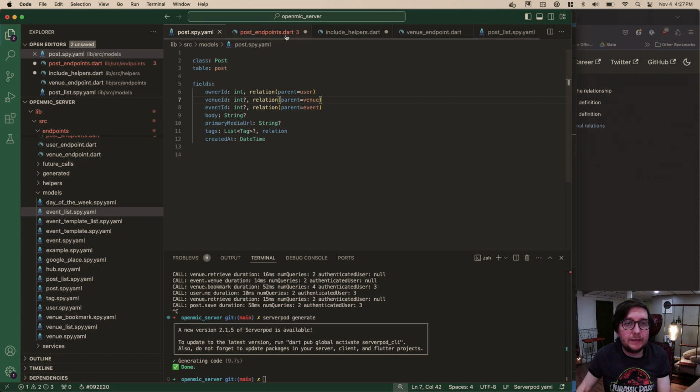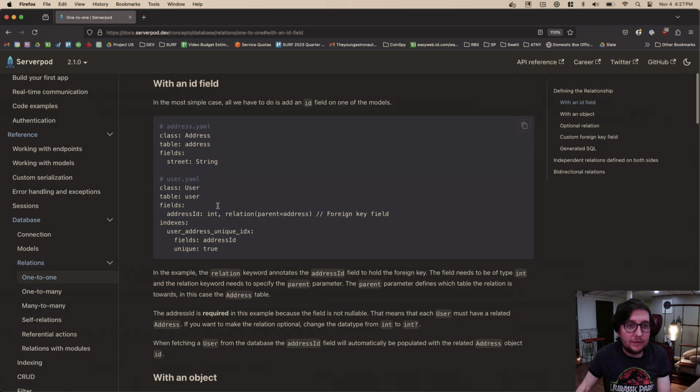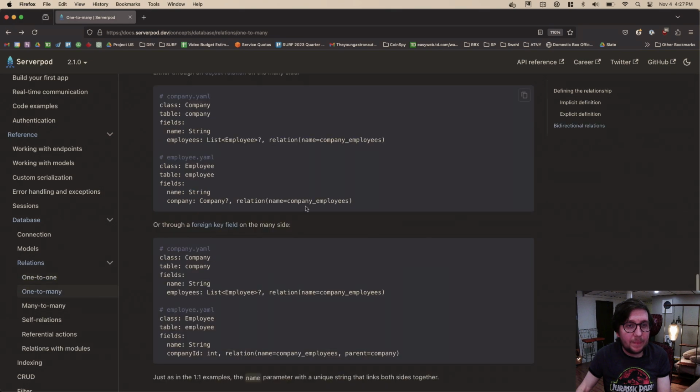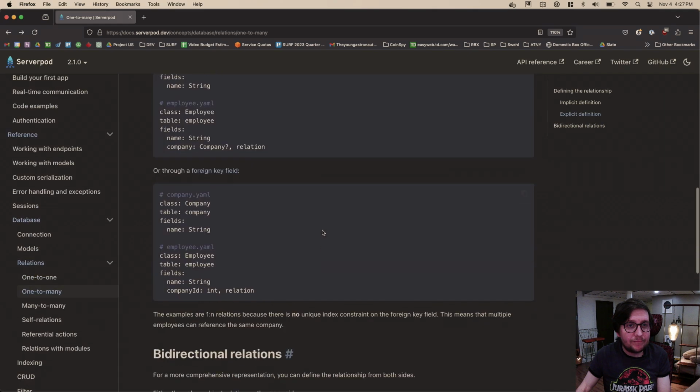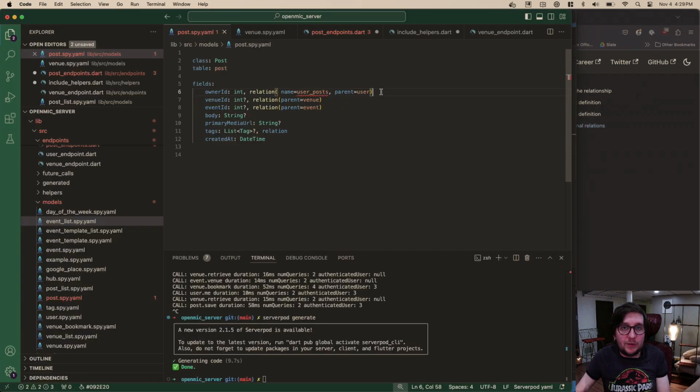How do I... Yeah, so or through a foreign key field. Relation, parent address. Okay, so it's been decided by the people in the chat that we are just going to put this back to the way we've been doing it elsewhere. I forget why we decided to do it this way. Maybe it was to avoid null fields. So I think it's just like this.